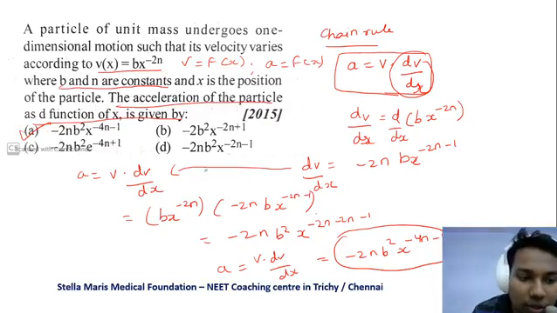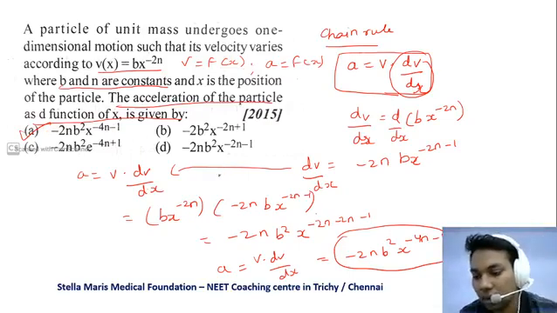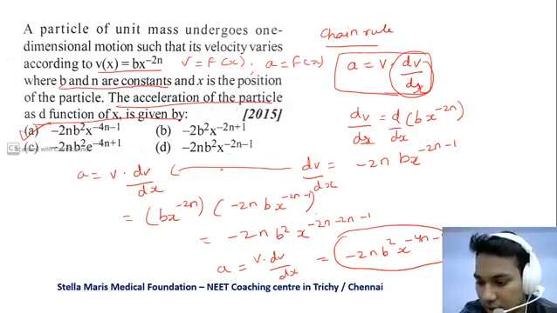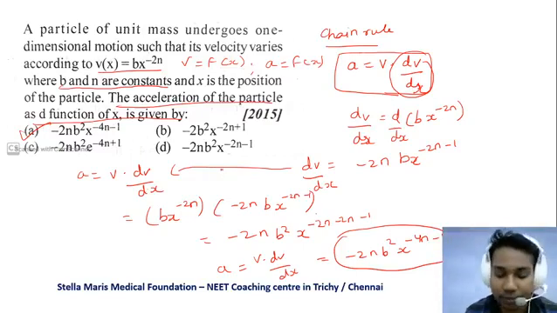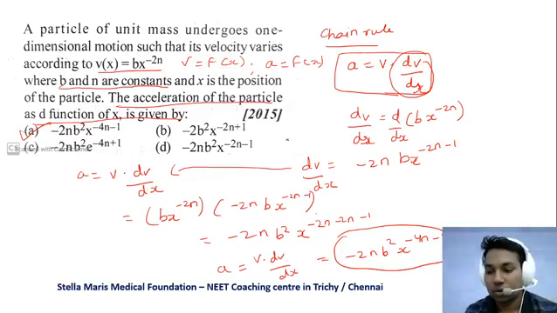So we'll move on to the next question. If you have any doubts, just comment, okay, and I'll explain it to you again. Okay, clear? So we'll move on to the next sum.